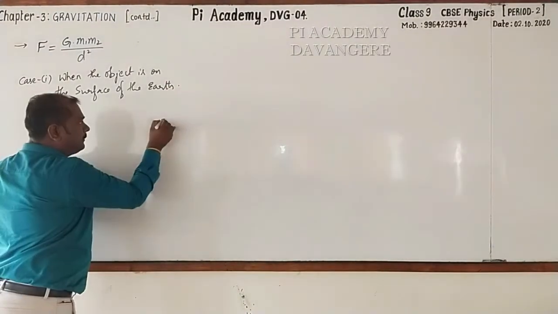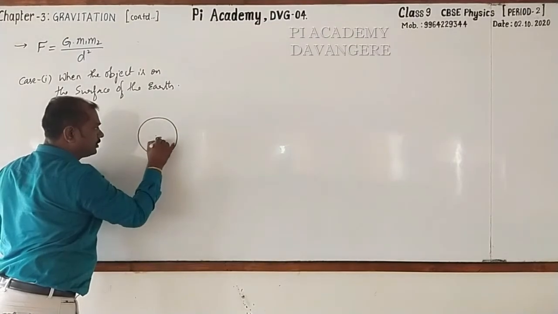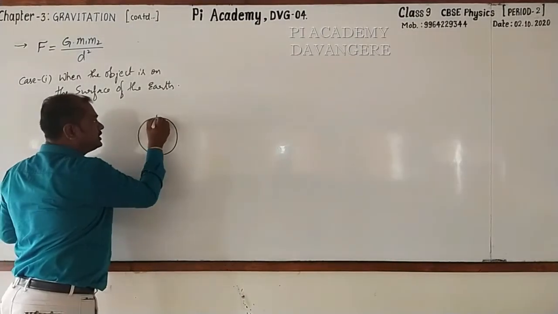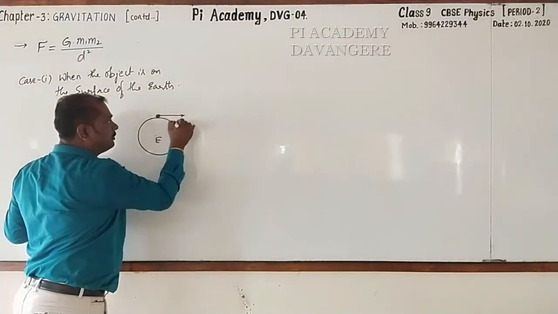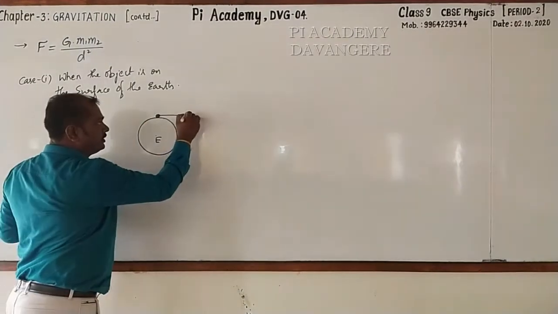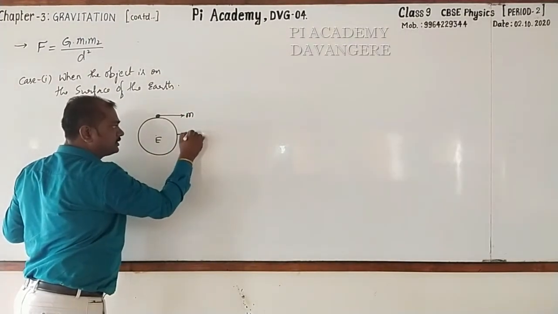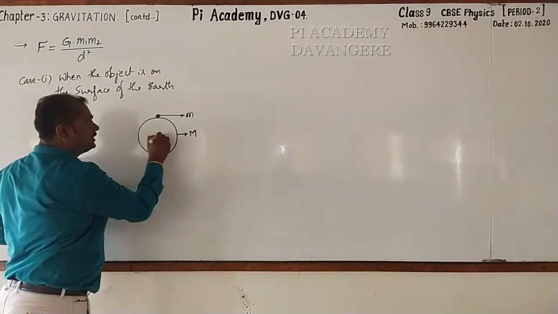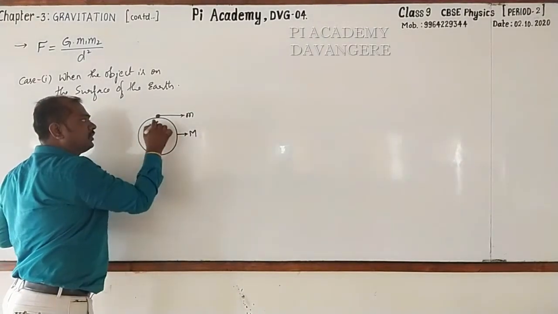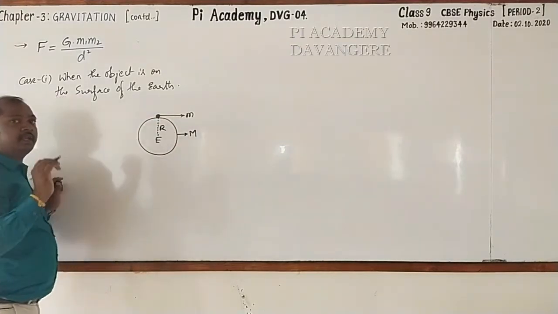Look here, I am taking the earth and the object is on the surface of the earth. Let us take the mass of the object as small m and the mass of the earth as capital M. Then what is the distance between the center of the earth and the object? It is the radius of the earth.